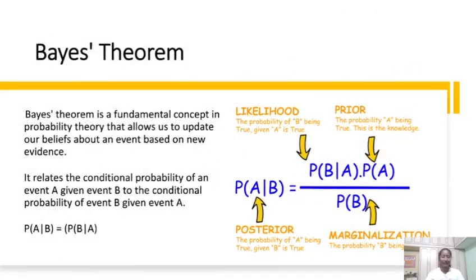Bayes theorem. Bayes theorem is a fundamental concept in probability theory that allows us to update our beliefs about an event based on new evidence. It relates the conditional probability of an event A given event B to the conditional probability of event B given event A.